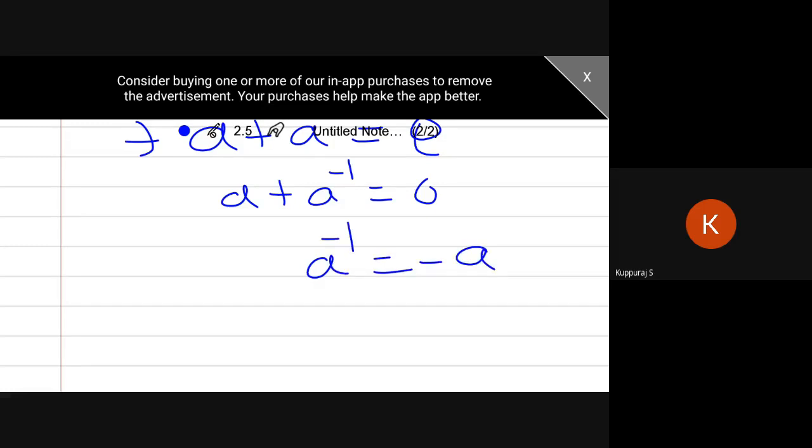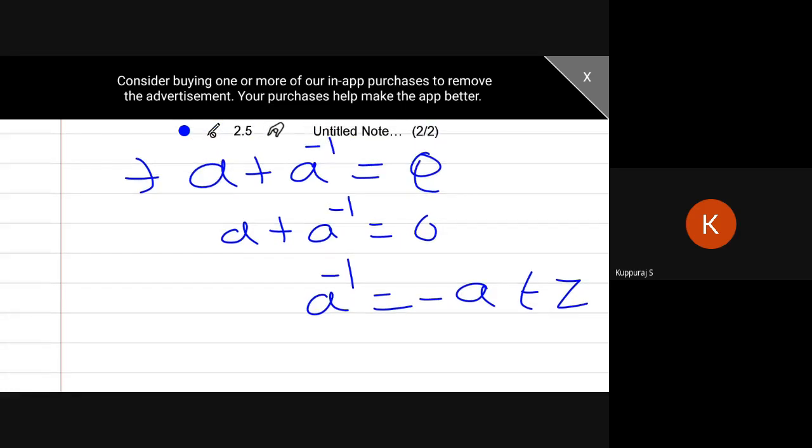You have to verify whether minus A belongs to the given set or not. Obviously it belongs to Z, because A belongs to Z, and the negative of that number also belongs to Z. If A does not belong to Z, definitely minus A does not belong to Z. So if A belongs to Z, definitely minus A belongs to Z. So this is called the inverse axiom. So what is your inverse axiom?